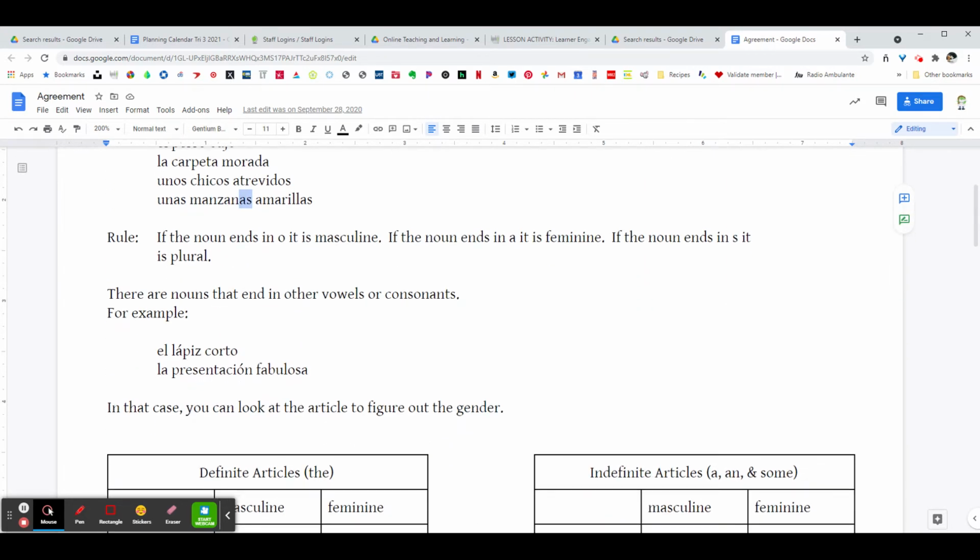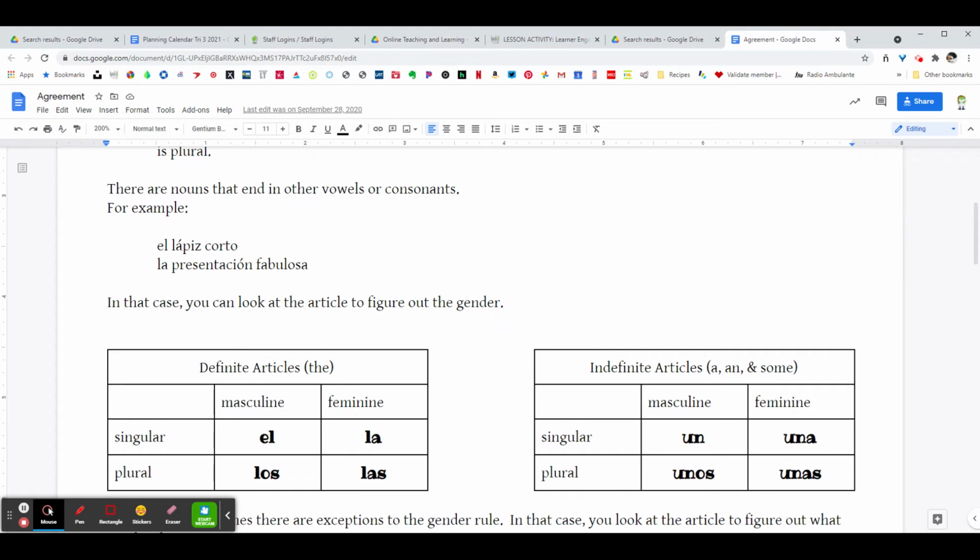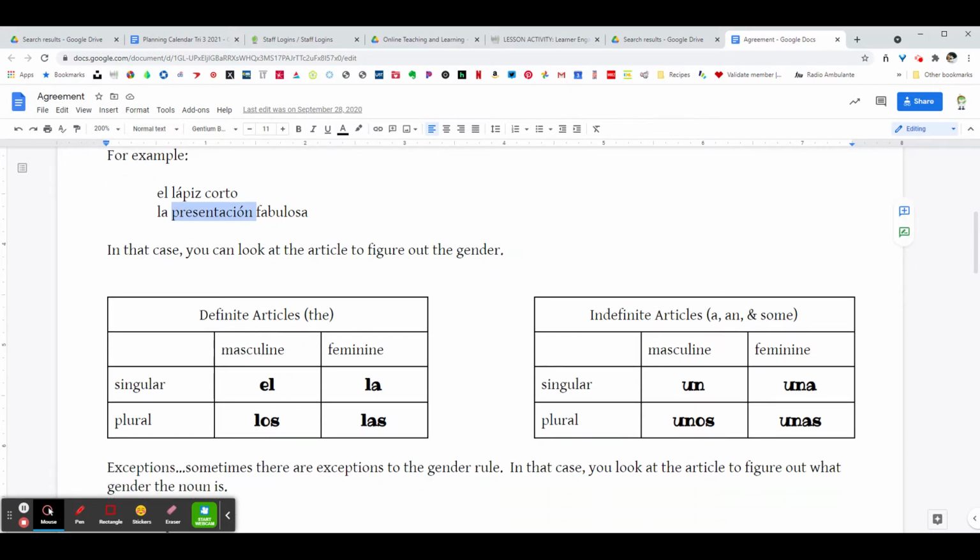Okay, so there are nouns that end in other vowels or consonants, and here's how you can tell. If something like lápiz, pencil, ends in a consonant, or presentación, presentation, ends in a consonant, it's hard to tell just alone what the gender is. So that's when we look at the article to figure out the gender.